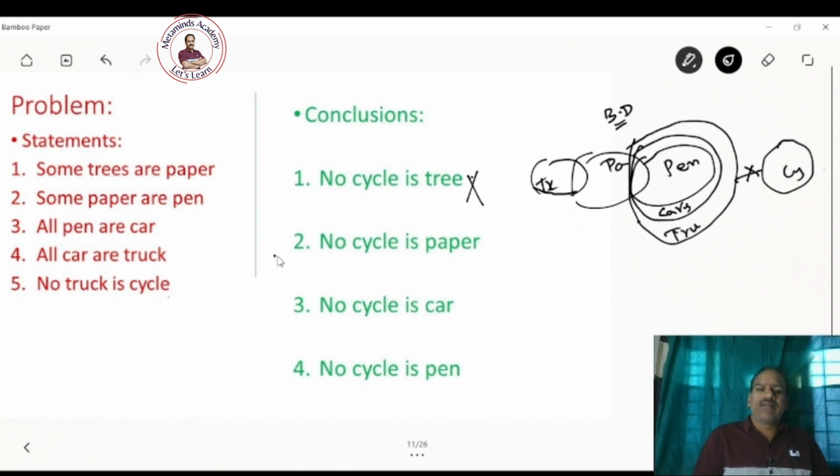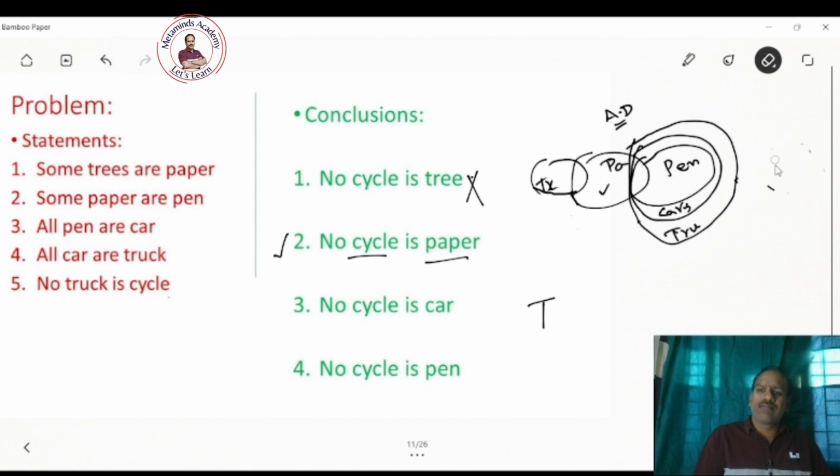So coming to the second conclusion, no cycle is paper. Where are papers? Papers are here and cycles are here, right? So in the basic diagram, there is no connection between cycles and paper. So in the basic diagram, it is true, but you can construct an alternative diagram. How? You can keep these cycles here. Still, we are not violating the statement no truck is cycle, right? No truck is cycle is true in this diagram, right?